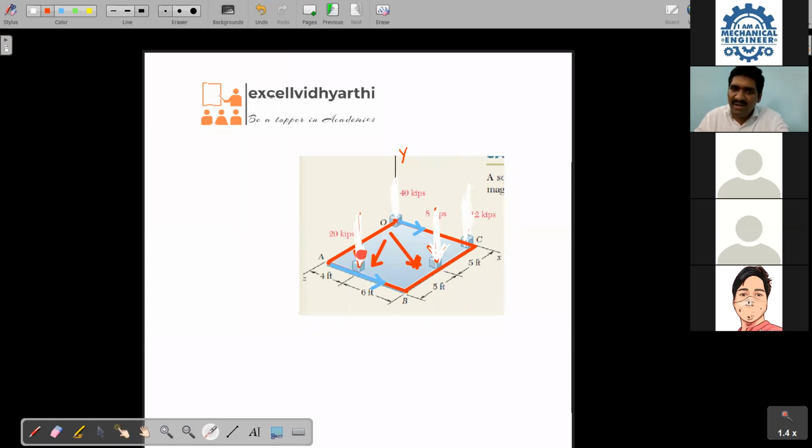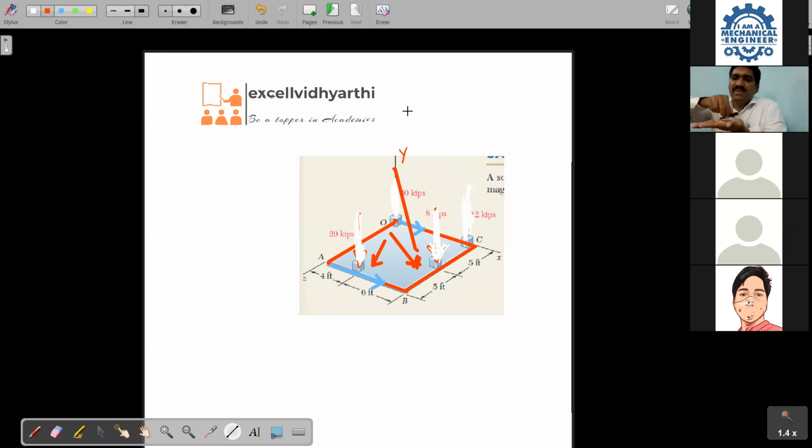But these are perpendicular to this plane. For example, I have a force in this way, connecting from here to here. One point is here, and one point is on the y-axis. This is not coplanar, this is non-coplanar. The force should lie totally on the plane. So this is the force and this is the plane. It is perpendicular, again inclined, again inclined, but this one is parallel, totally lying in the plane.